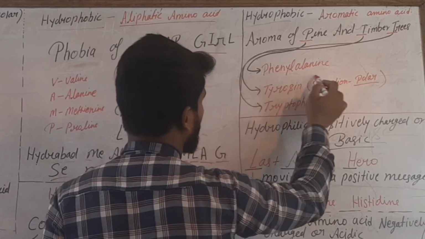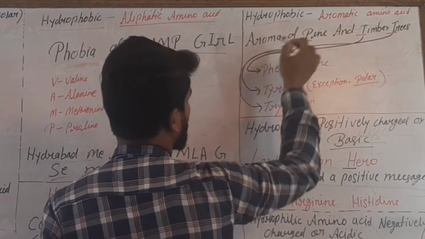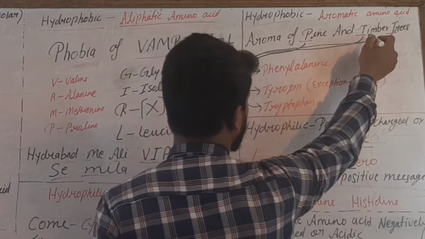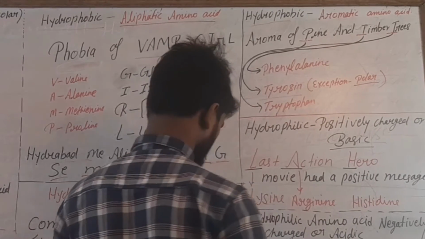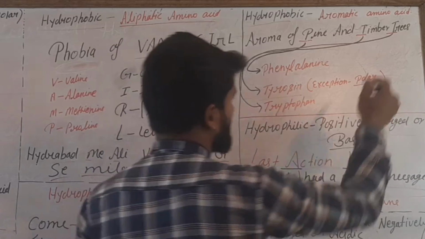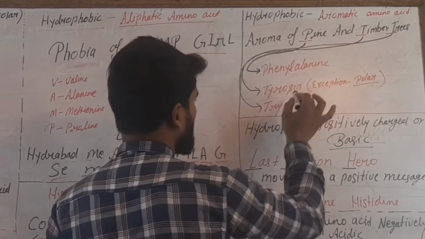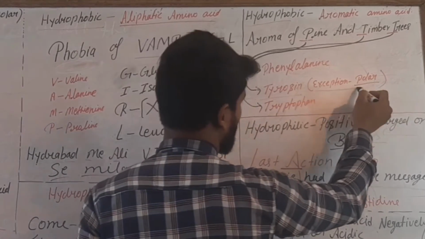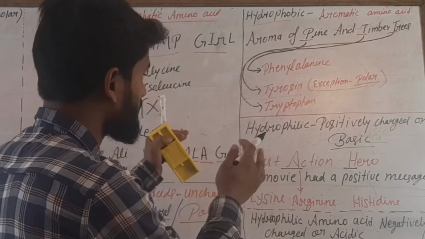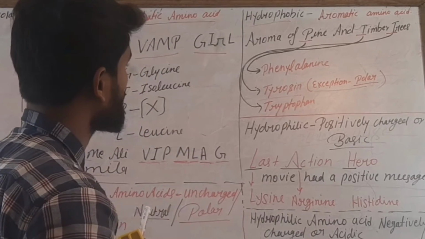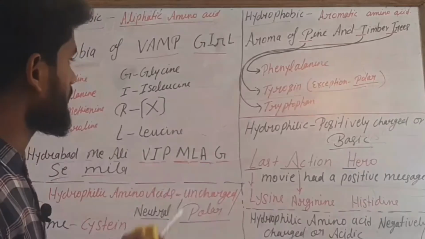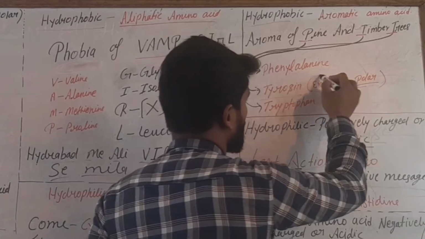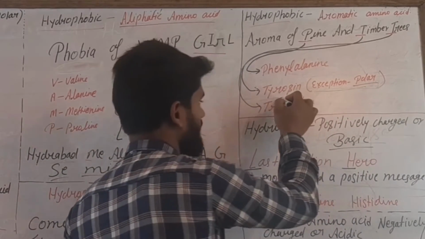P for phenylalanine. Aroma codes for aromatic. P codes for phenylalanine, T codes for tyrosine, and the second T codes for tryptophan. But tyrosine is exceptional here, because sometimes it's considered a hydrophilic amino acid. Sometimes tyrosine is considered hydrophilic because its side chain is polar.